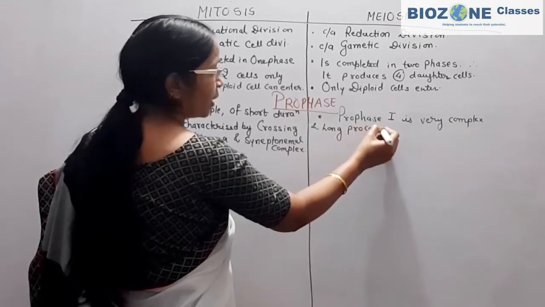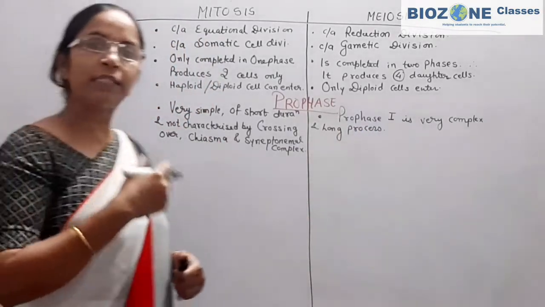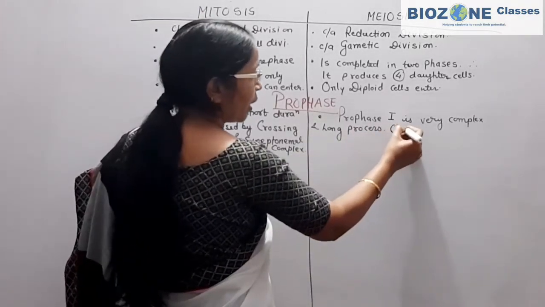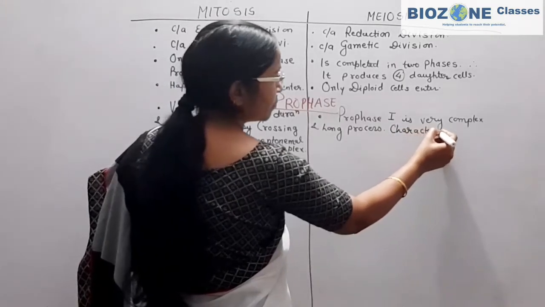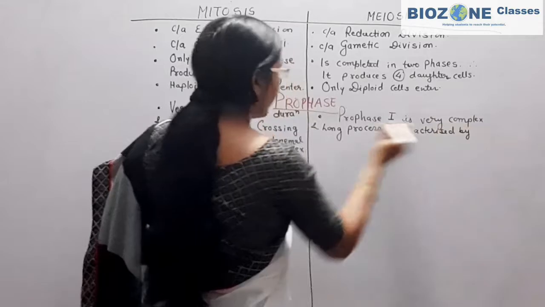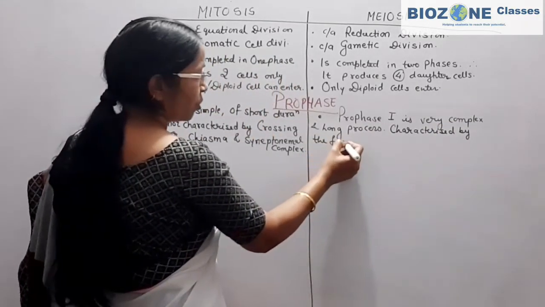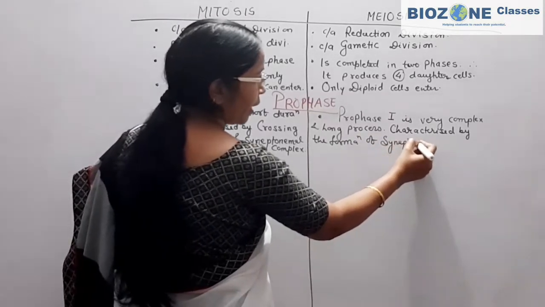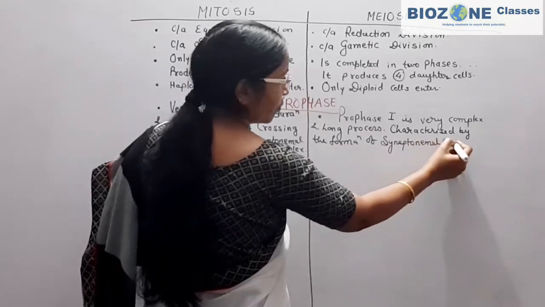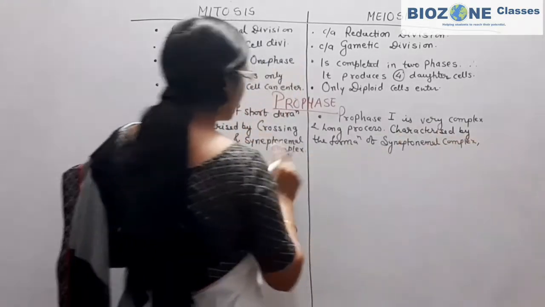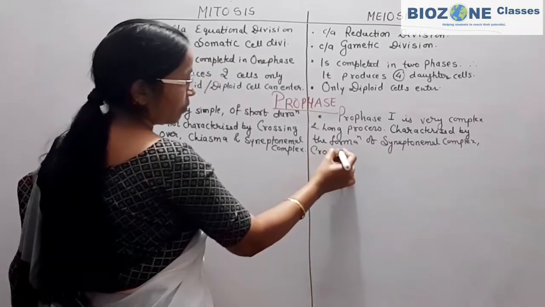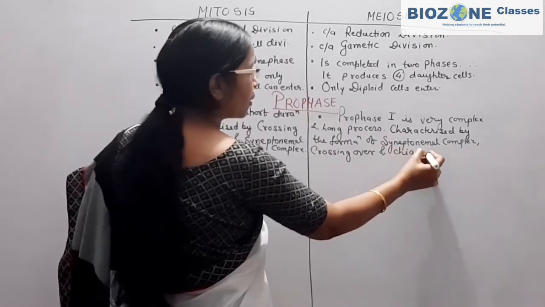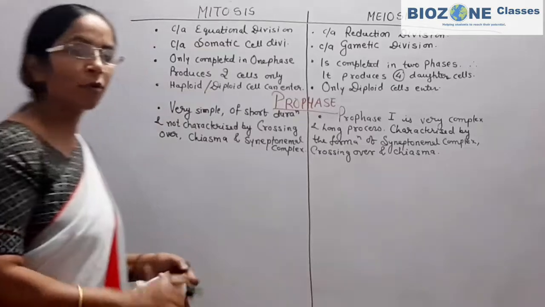Why it is complex and long, we already studied in the phases of meiosis division: 5 subphases are there, and it is characterized by the formation of synaptonemal complex as well as crossing over and chiasma. So this part you remember, chiasma or chiasmata formation.